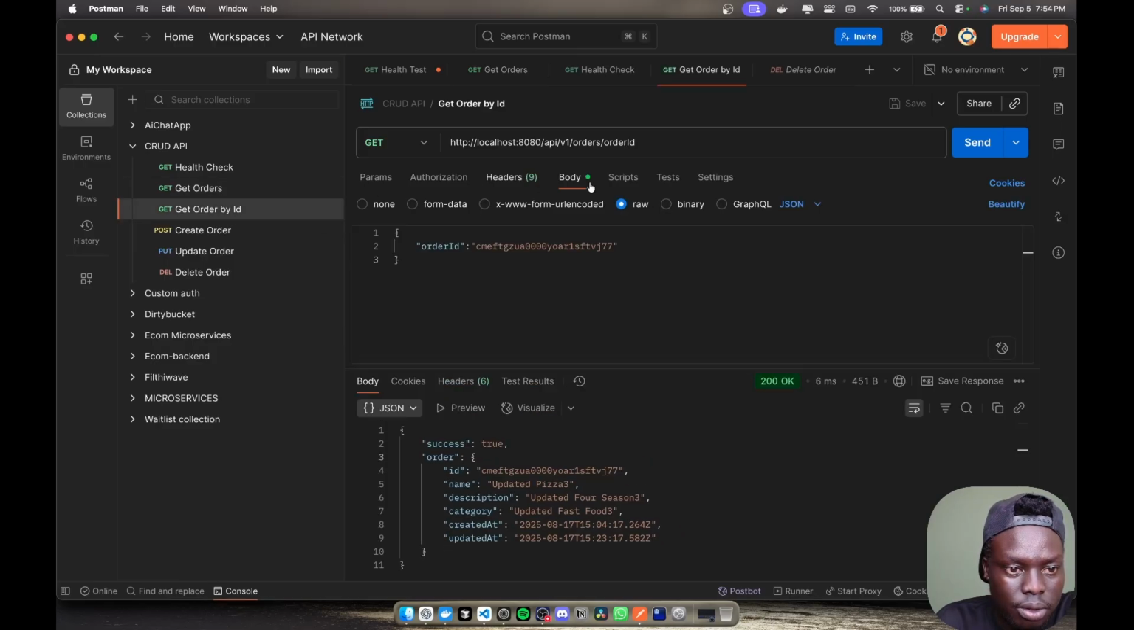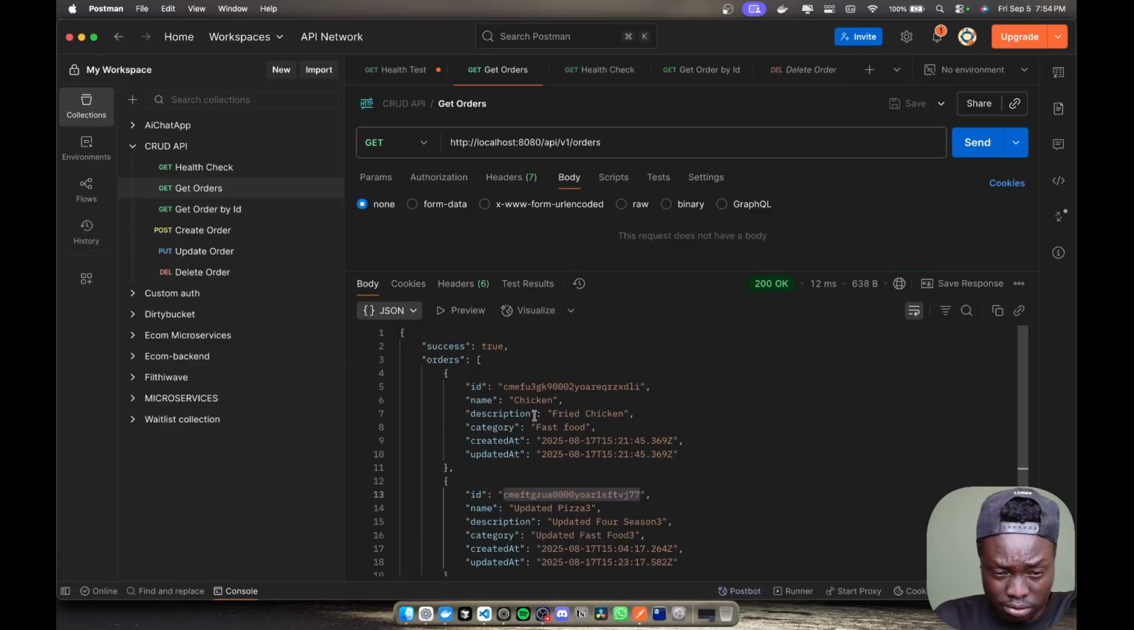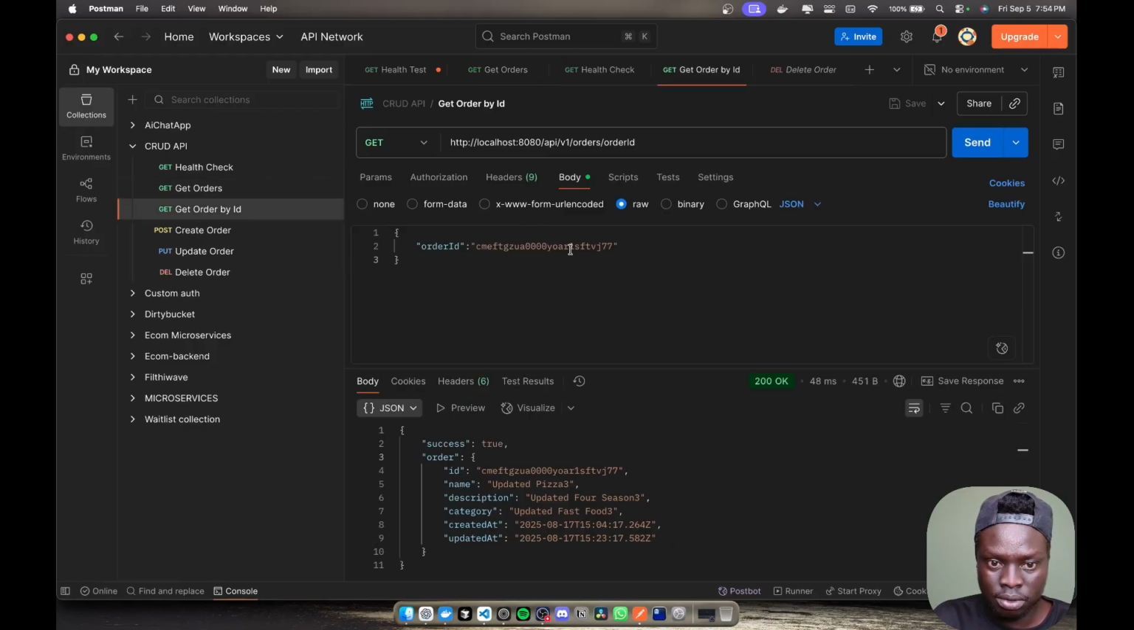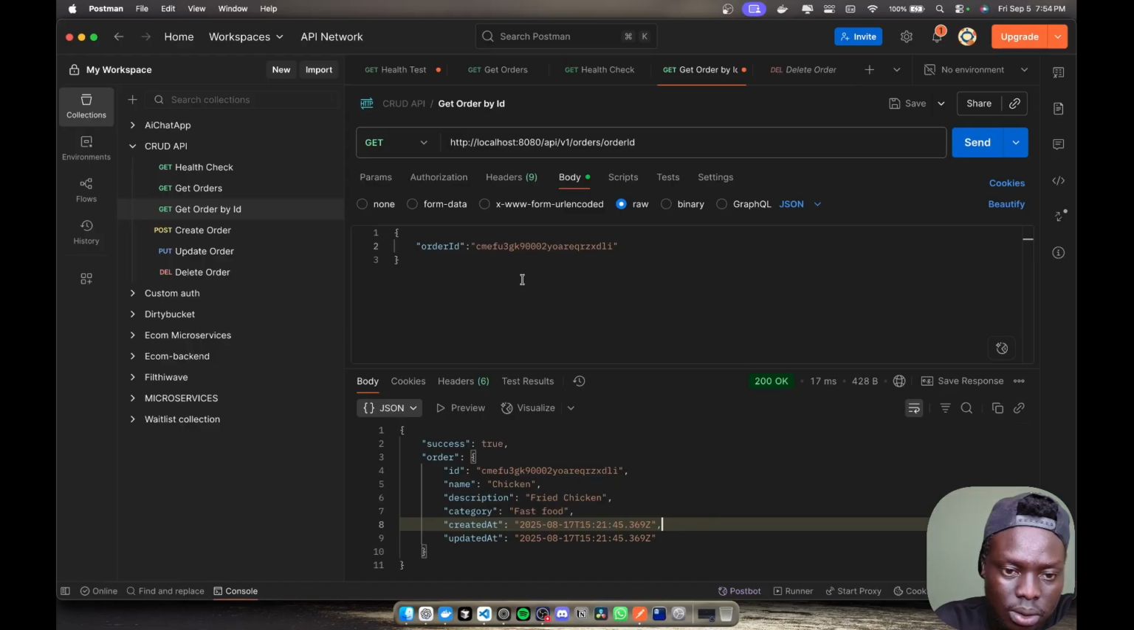And then if we go to get order by ID, it will also return okay because we are testing this. Let me just go back to orders. If I click this, you will see it's giving us two orders inside this orders array. If I select the first one, which is with the name chicken, then I go back to the one for the ID and I just click this, it will give me the one for the chicken, the fried chicken, the fast food and all that. It will give me just the one with that ID that we looked up for.